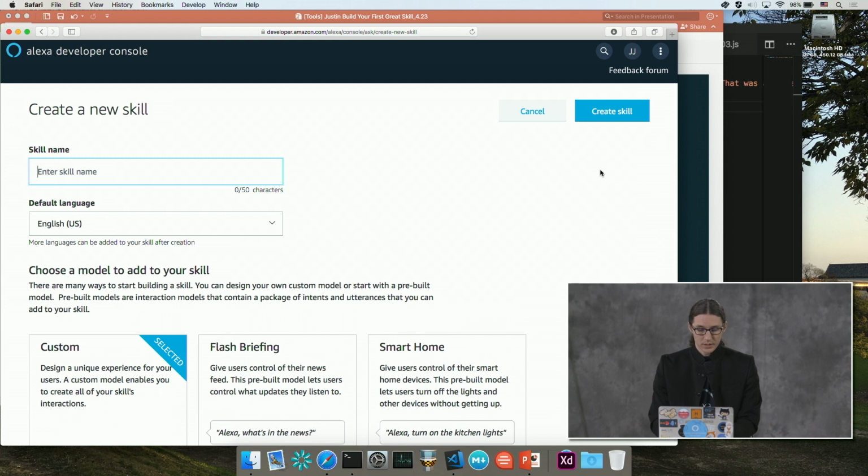This brings up the Create Skill page. In the skill name section, I'm going to type in Cakewalk. So this is going to be my skill's name. It's also going to be my skill's invocation name. So when I interact with the skill, I'll need to say "open Cakewalk." And so that's how that's going to open.